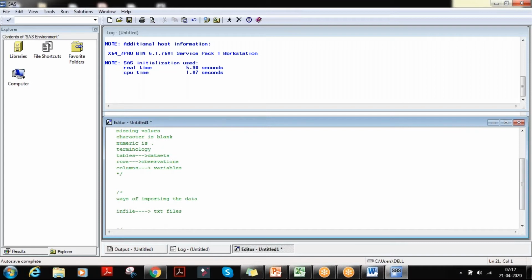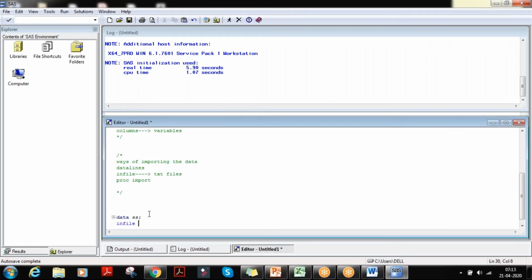The first way is using datalines, which we did yesterday with one example. The second is infile, and the next one is proc import. I'll first explain infile, then proc import. Here, data ss; infile.